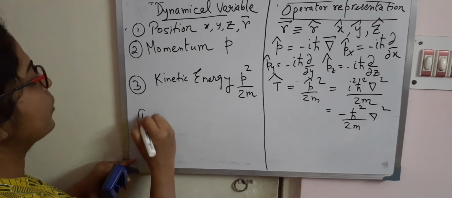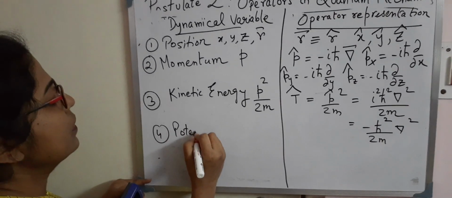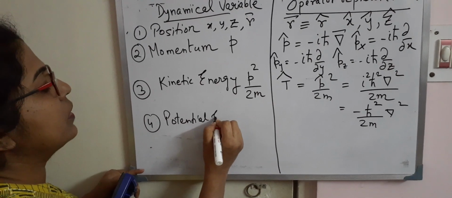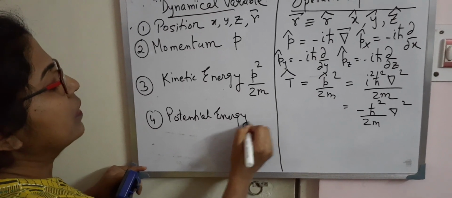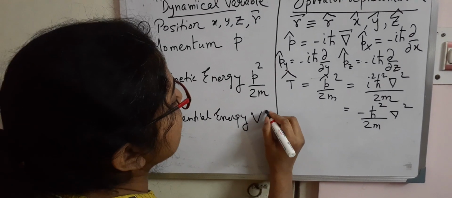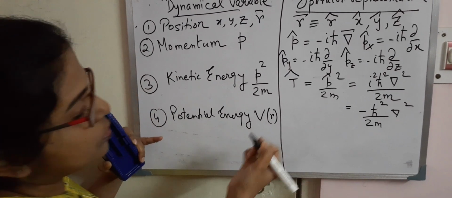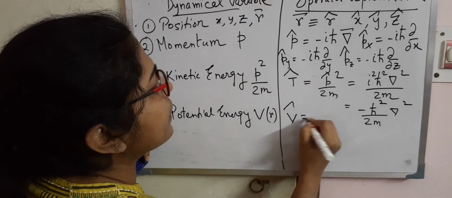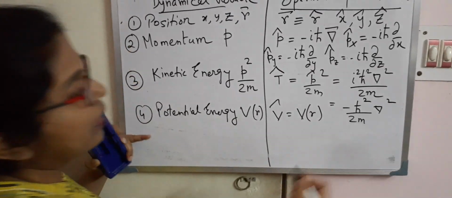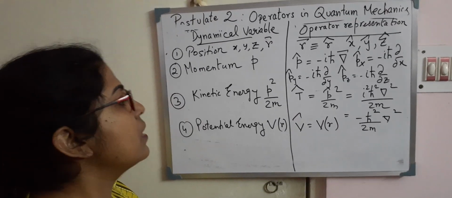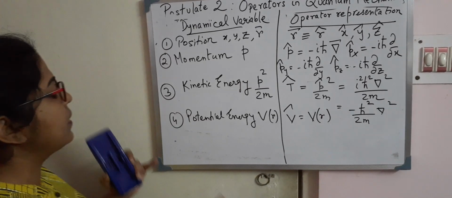Next is the potential energy, V. For the problems that you will be dealing with, you will usually take it as a function of the space coordinate. So it simply remains as V(r), and if it is in one dimension then V(x), V as a function of x or y or z.